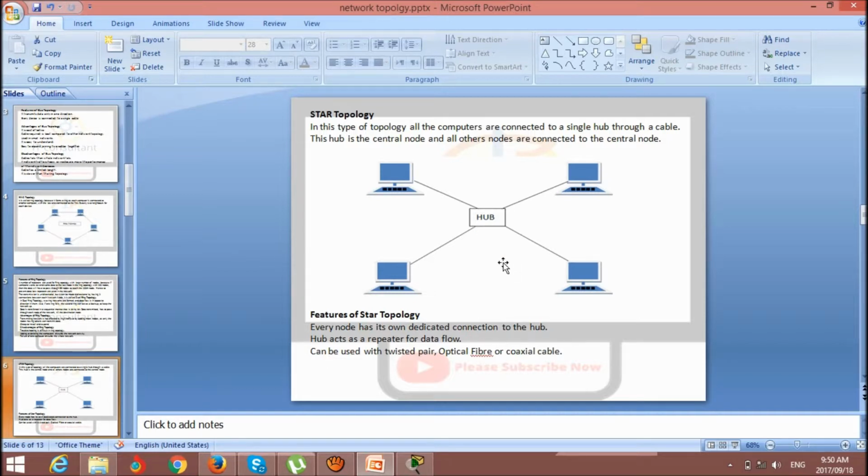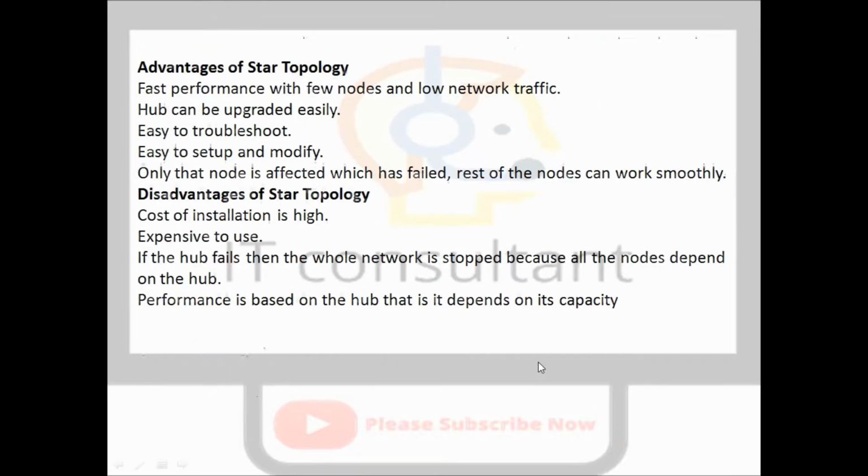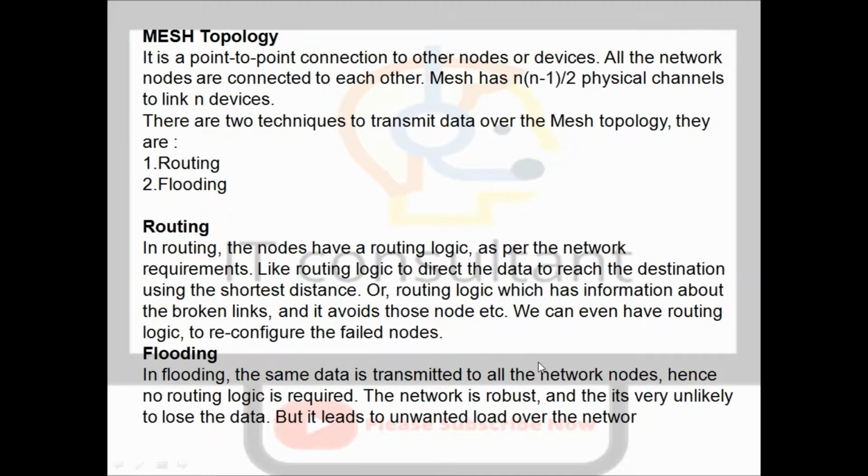That's why, among the features of mesh topology, it is the most powerful compared to the other topologies. There are two techniques used to transmit data over mesh topology: routing and flooding. What does routing mean? Routing means making the connection between one network and another network. I will give the network example, no problem.